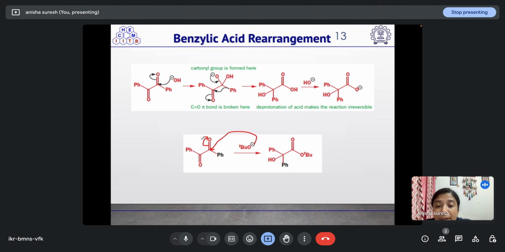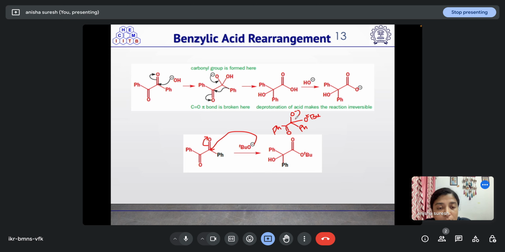This carbon oxygen bond will break, and we will get an intermediate similar to this, where Ph double bond O, O minus, Ph, O, t-Bu is formed.